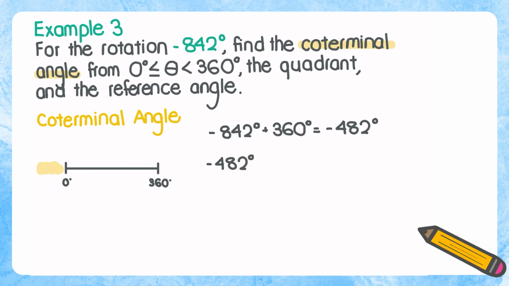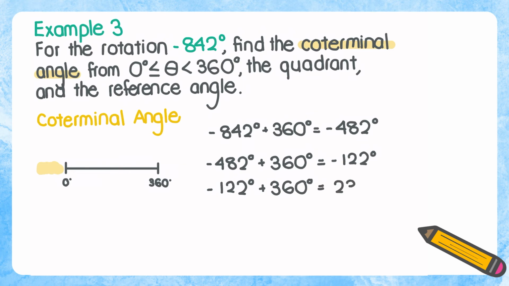So what we're going to do is add another full circle. Again, we're trying to find a number between 0 and 360. So this leads to negative 122 degrees, still less than 0, so let's add one more full circle. Negative 122 degrees plus 360 degrees equals 238 degrees. So notice how for this example, we had to add a few full circles. Sometimes you might have to take away a few full circles. Remember, you want to find an angle that lies between 0 and 360 degrees.